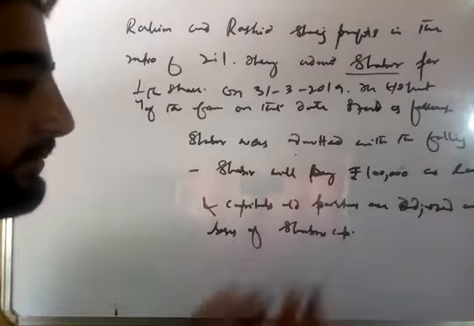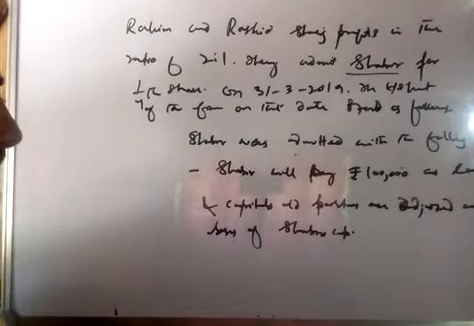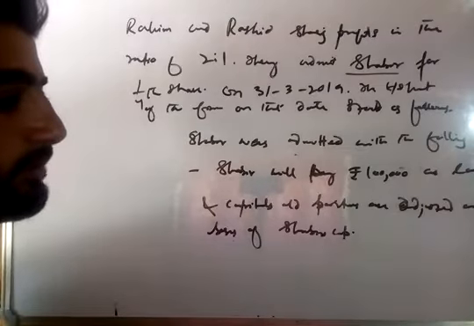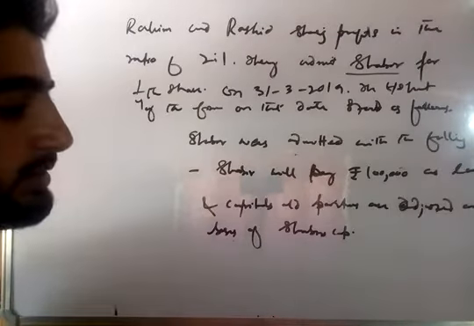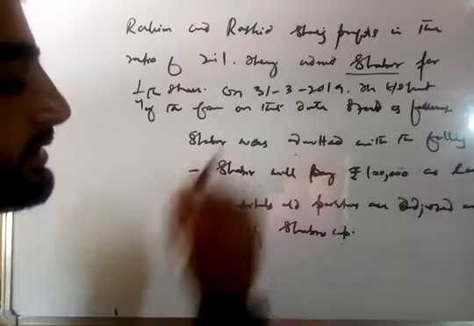Shabir pays 1 lakh as capital, and on the basis of his capital, the capital of the new firm is adjusted, and old partners' capitals are adjusted on the basis of Shabir's capital.